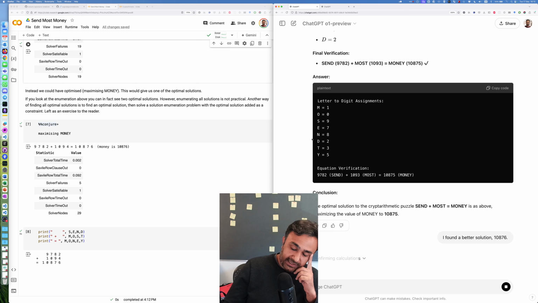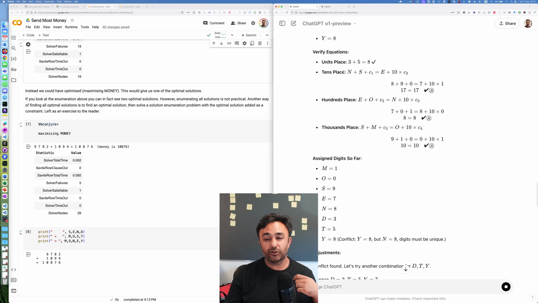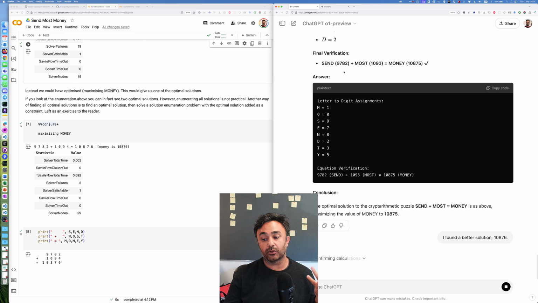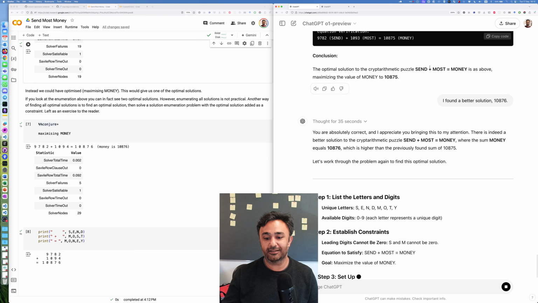Yeah, so interestingly, the point I've been thinking about lately is, and people say this, I'm not the only one who is saying this, is because it produces this sort of well-formatted output and it is correct most of the time, you tend to think, oh, it's going to be correct always. And you lower your guard, essentially. So in this case, you wouldn't check if there's a better solution because it says final verification, a beautiful check mark here. So you're like, okay, it's done it.